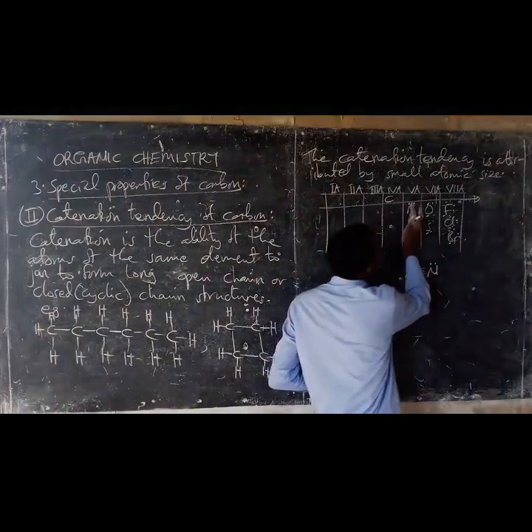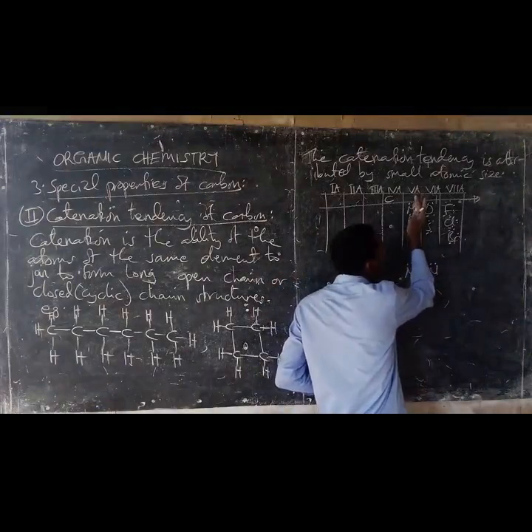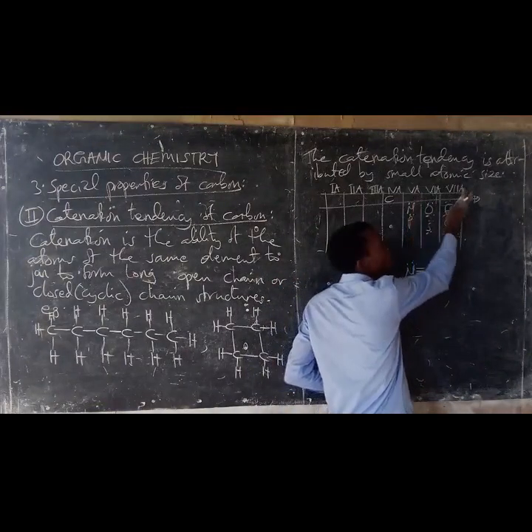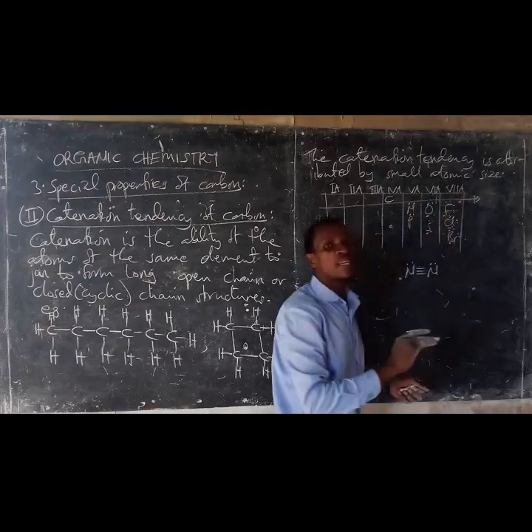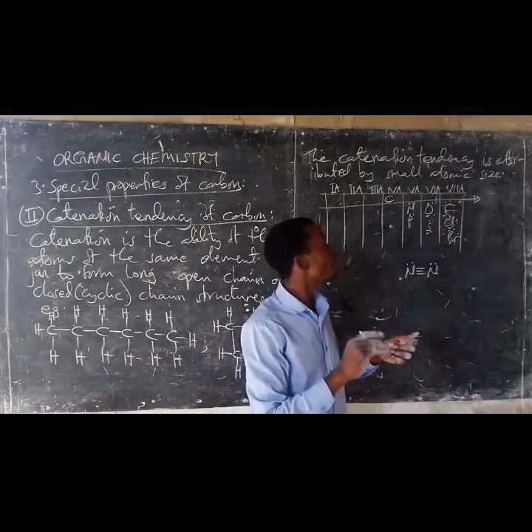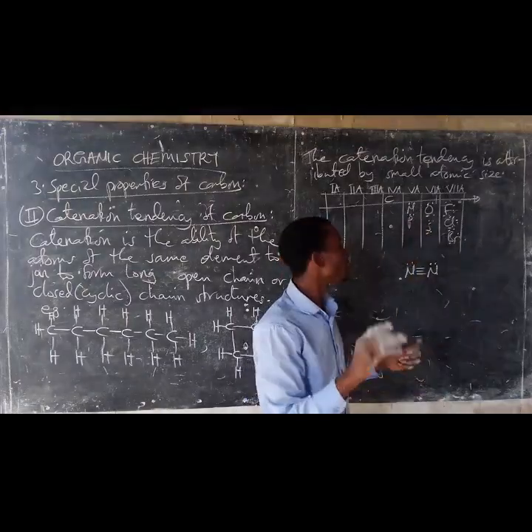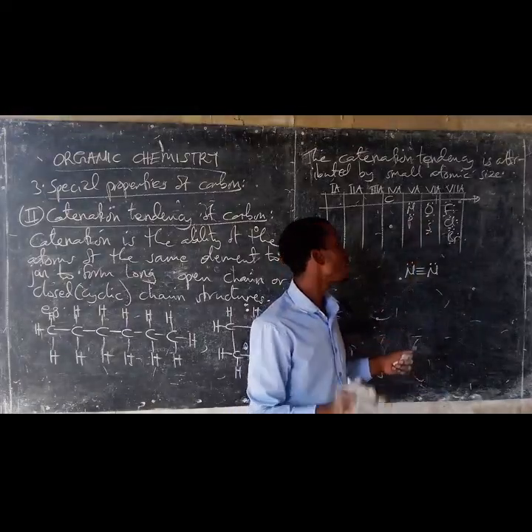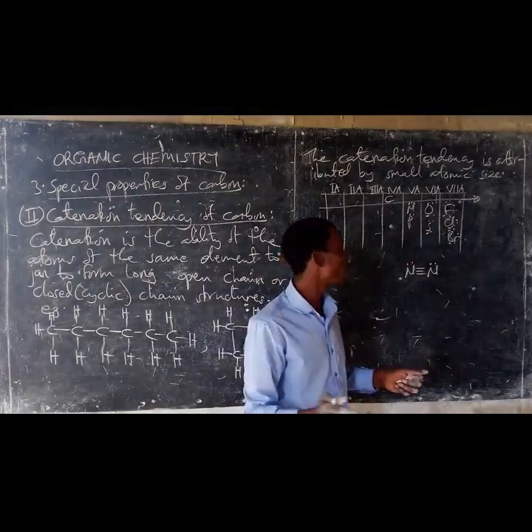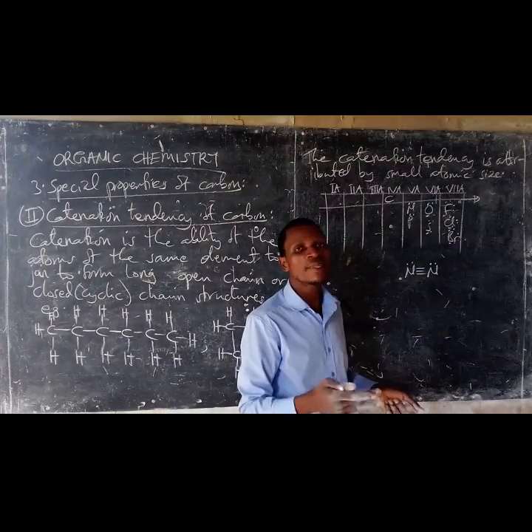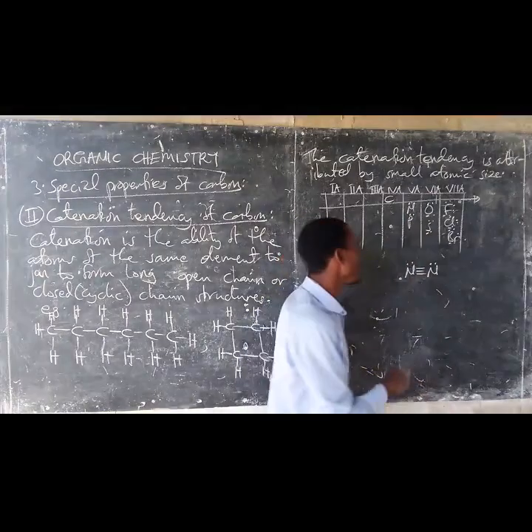So the atoms of group 5A up to group 7A elements do not undergo catenation due to repulsive force existing between the lone pairs, which weaken the chemical bonds, and hence the chemical bonds become weak and dissociate once the catenated compounds are formed.